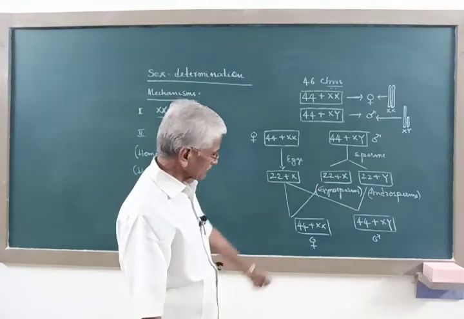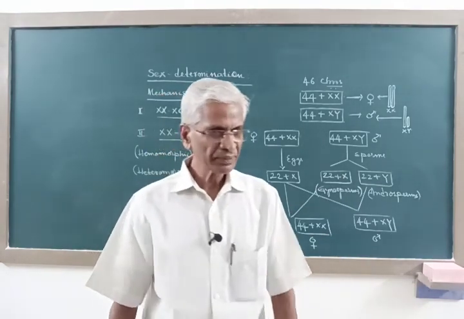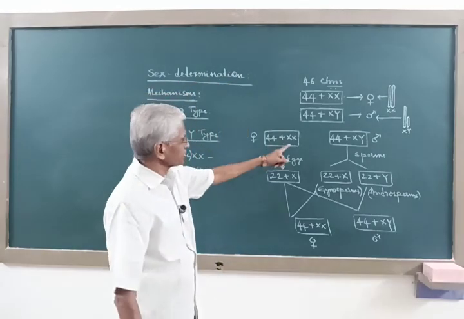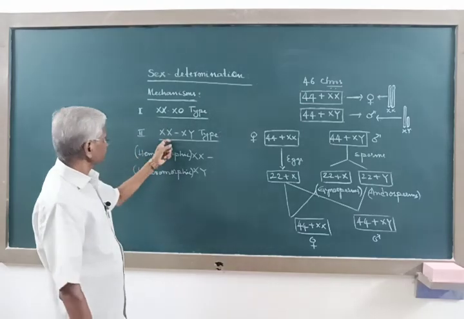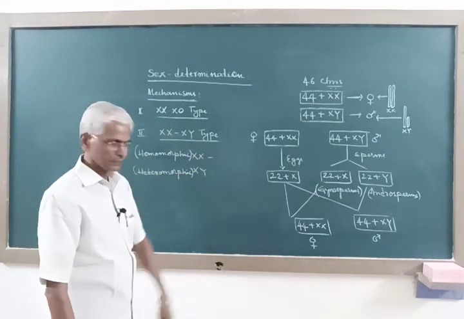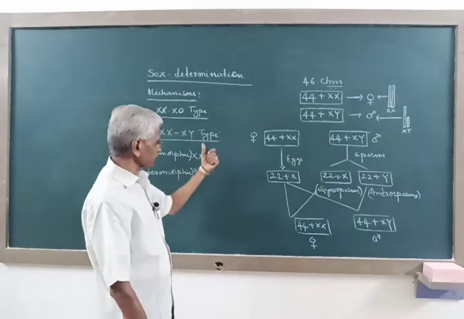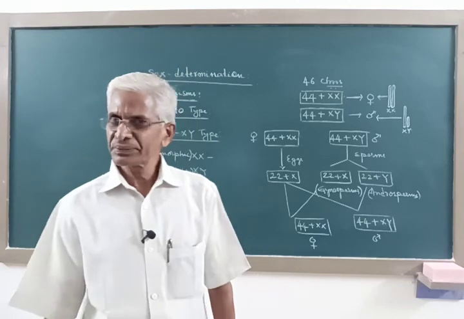So this is how the sex is established in human, and in human the sex determining mechanism is called XX-XY type. Now how sex is established in the case of insects, particularly Drosophila, we shall study on the next occasion.